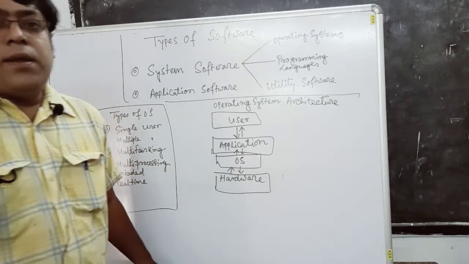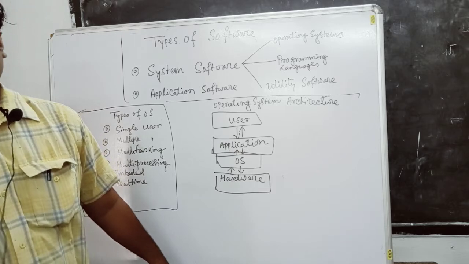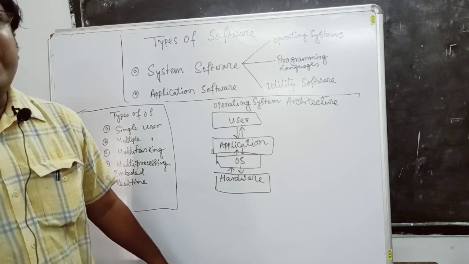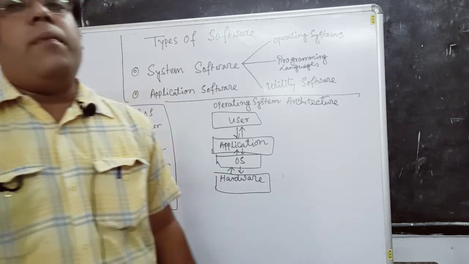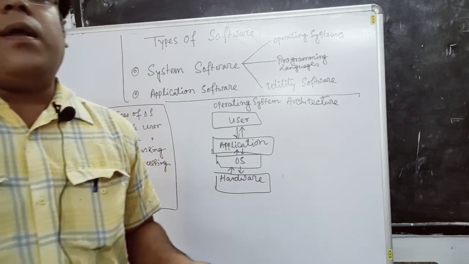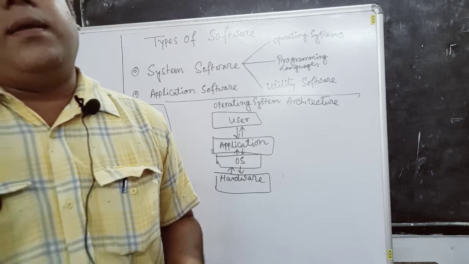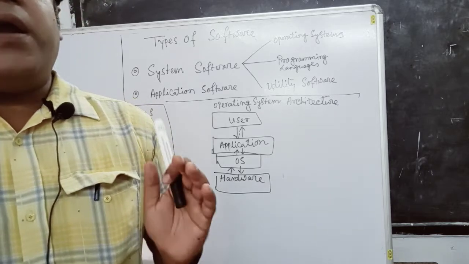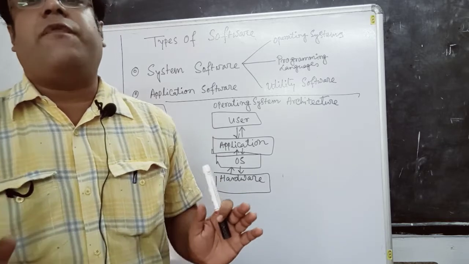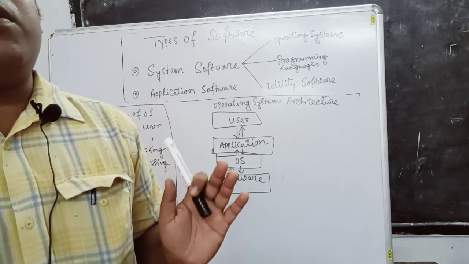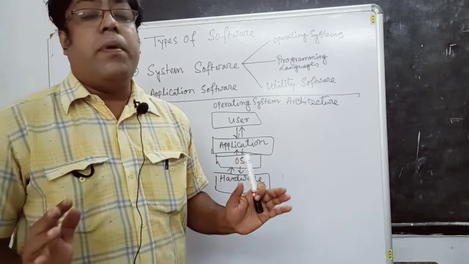What is software? The untouchable part of our computer is known as software. Means we are unable to touch the particular thing. If we want to compare software with our human body, software is like our human mind. Mind is the untouchable part. Similarly, the untouchable part of a computer is known as software. Our mind controls our whole body. Similarly, the software controls the whole computer system.